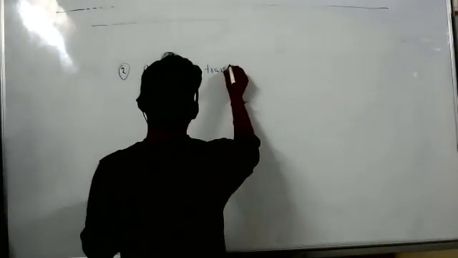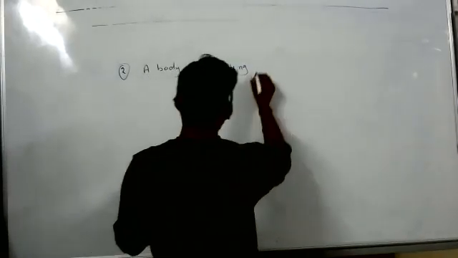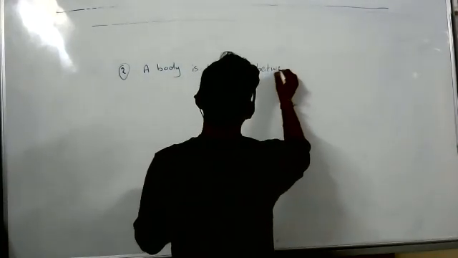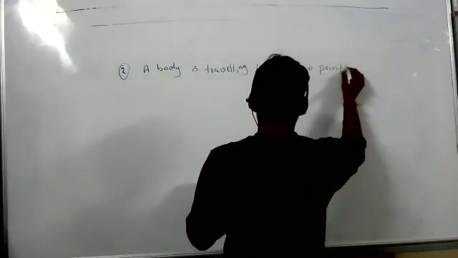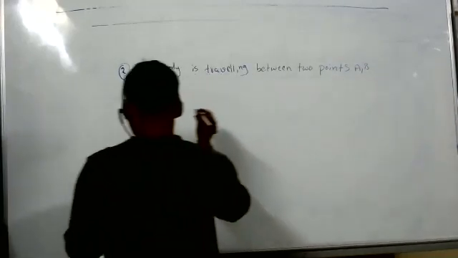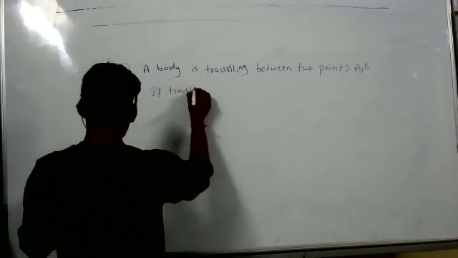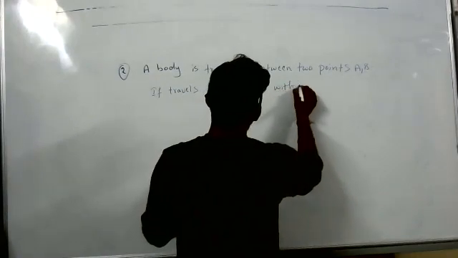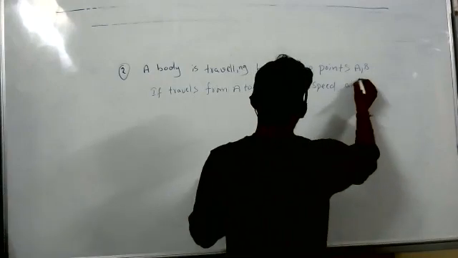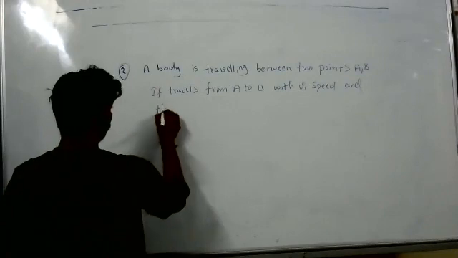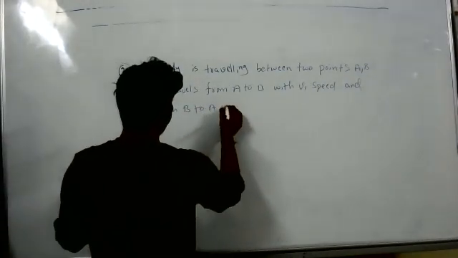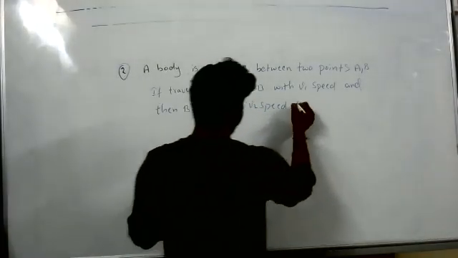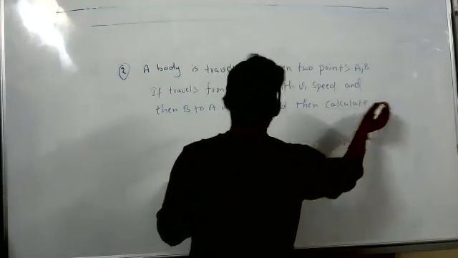Let's see, for this what will you get? Now tell me, a body is traveling between 2 points A, B. If it travels from A to B with V1 speed and then B to A with V2 speed, then calculate average speed.